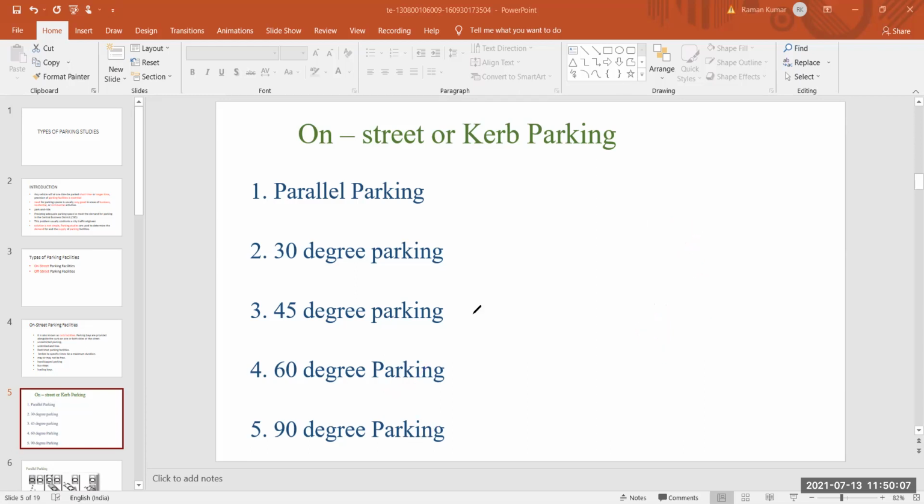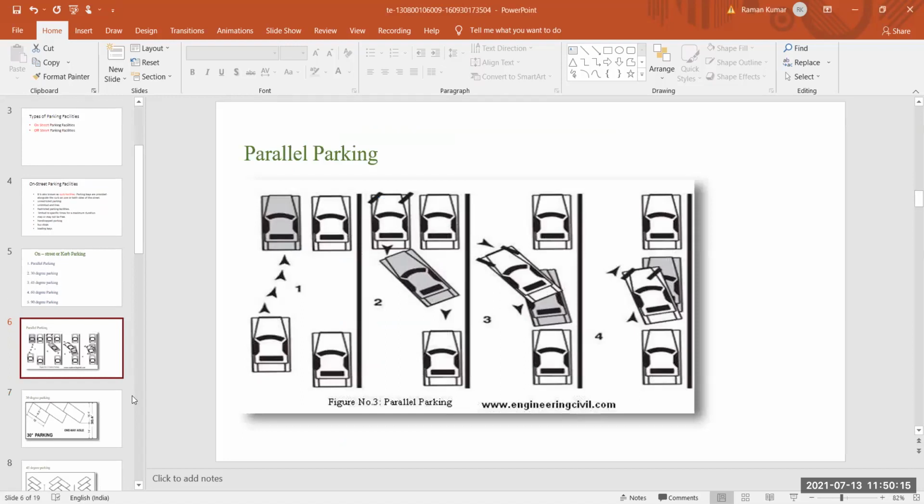I think the diagram makes it clear. This is your parallel parking. If you see figure number 3, this is your parallel parking. Here I also draw that this is your parking, and this parking is your parallel parking.